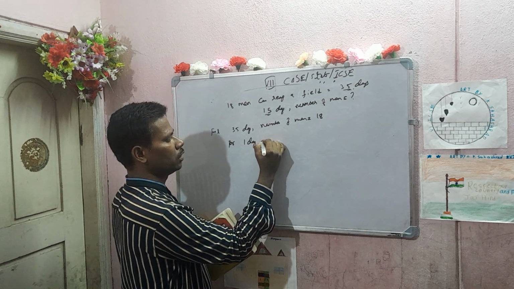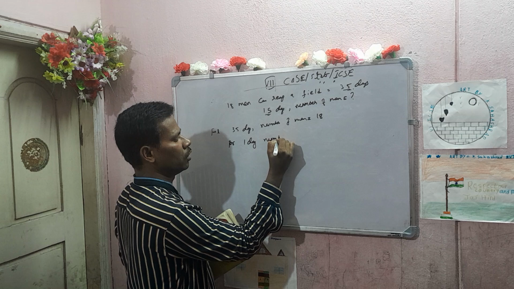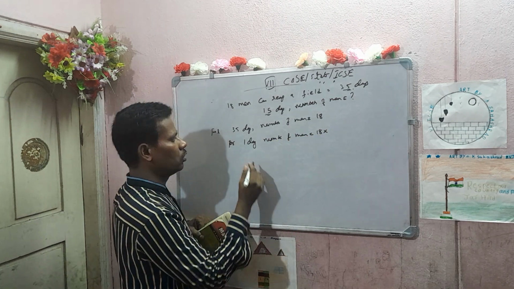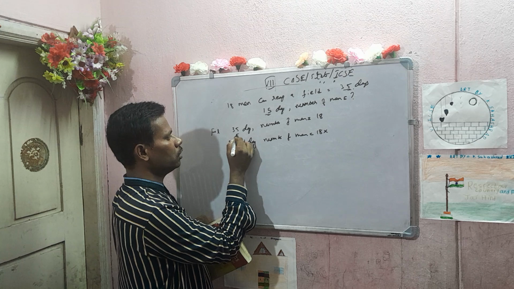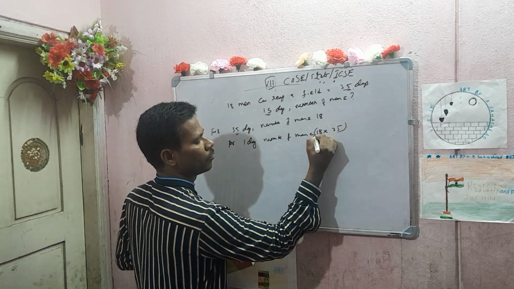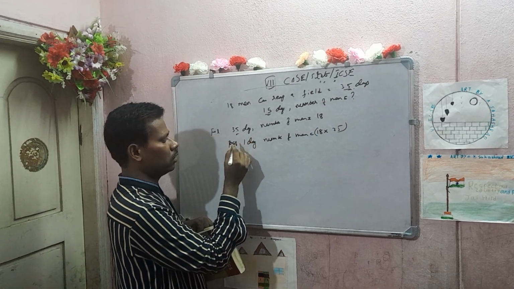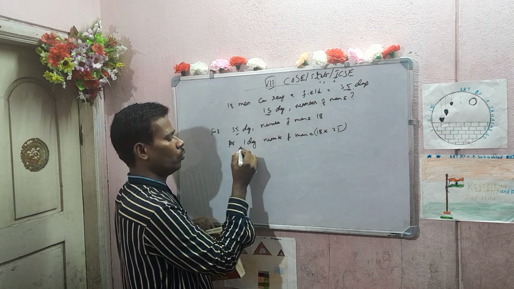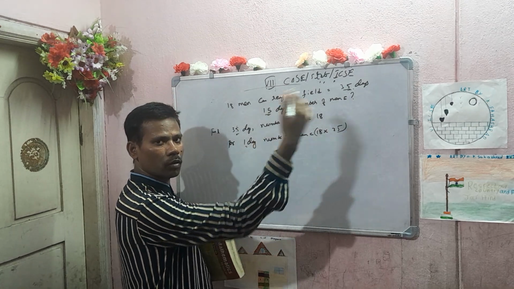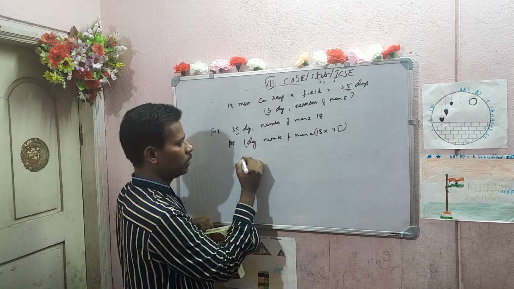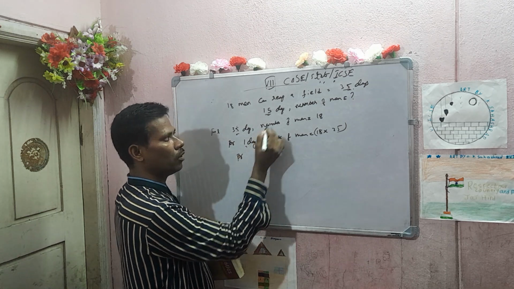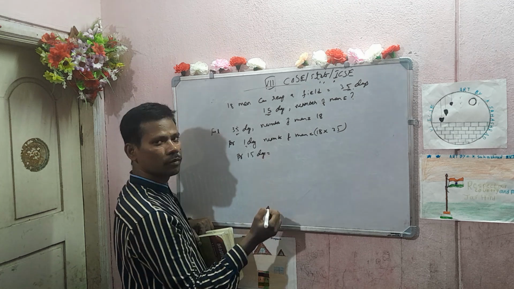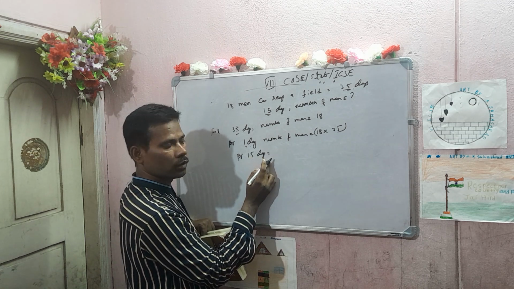For one day, number of men is equal to 18 into what? This 35. From where did this 35 come? This only. For 35 days, 18 men. Only for one day, you require more, so you have to multiply. Now for how many days are they asking? 15 days.